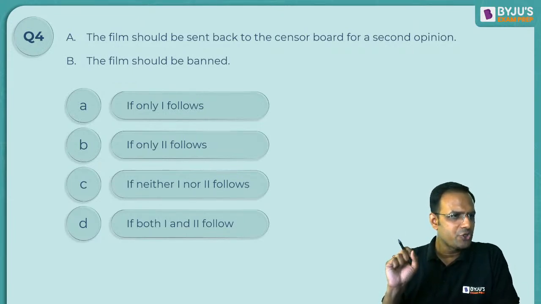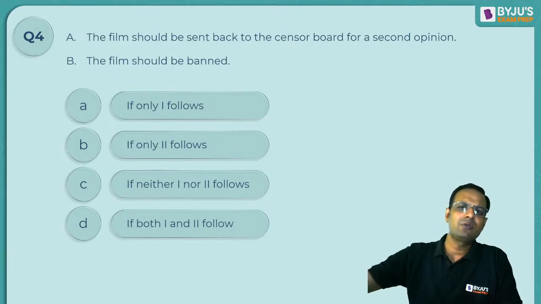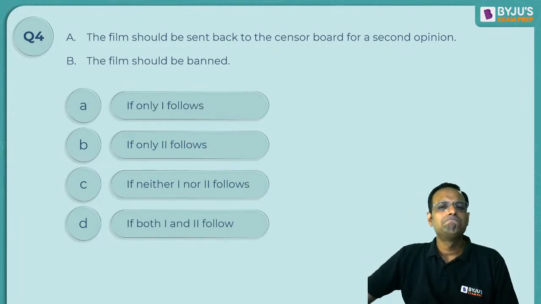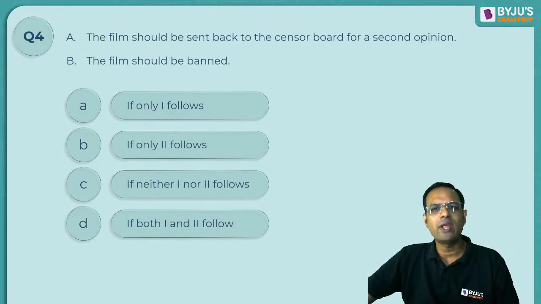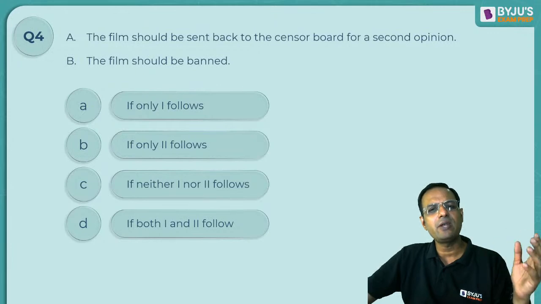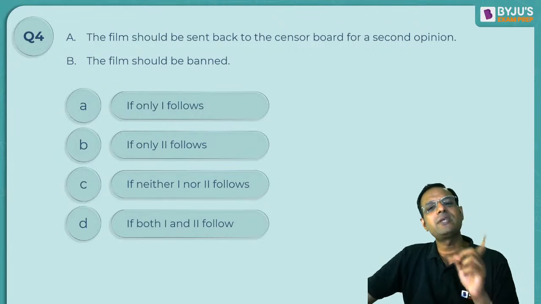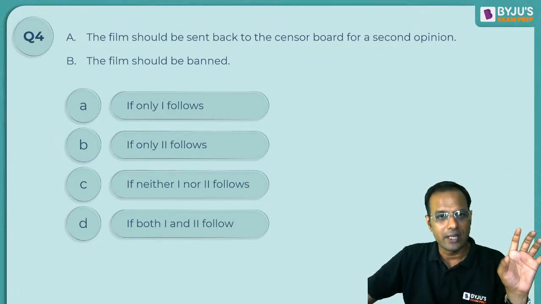So there is a very strong opinion that A should be the answer if A follows. Send it back to the censor board for a second opinion. Do you think the censor board are unwise people to have released this film without any edits? What do you think? We have the censor board, the committee is chaired by very experienced people, right? So sending it back to the censor board will actually create doubts in the mind of the people about what sort of people we have in the censor board.